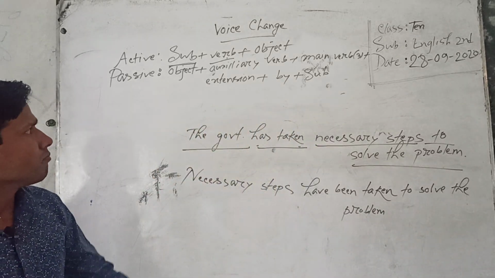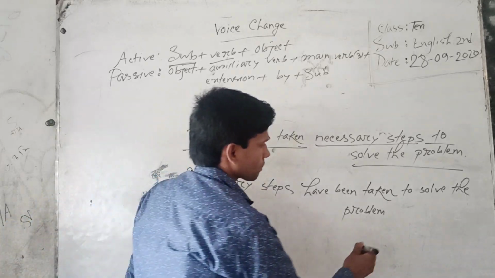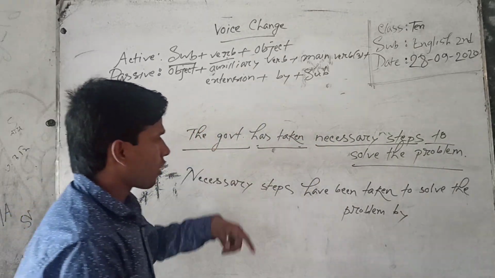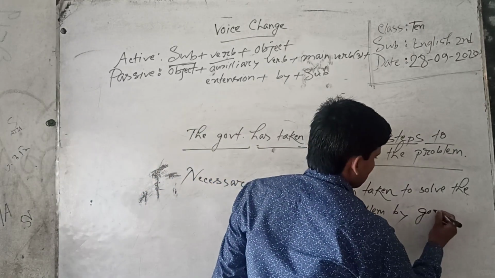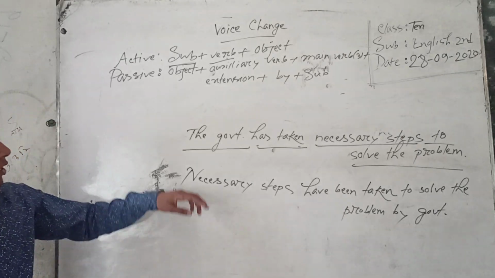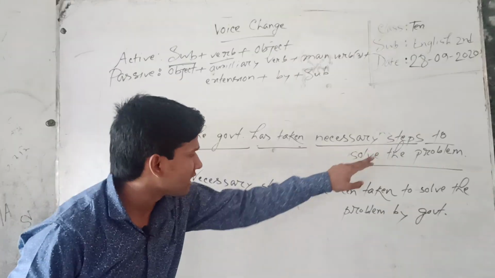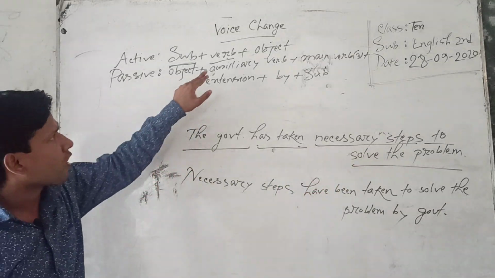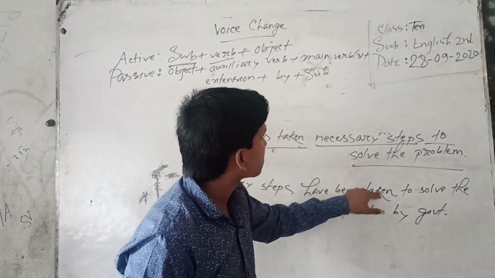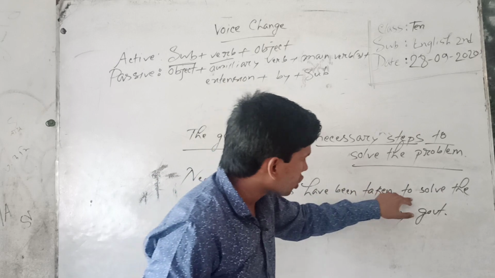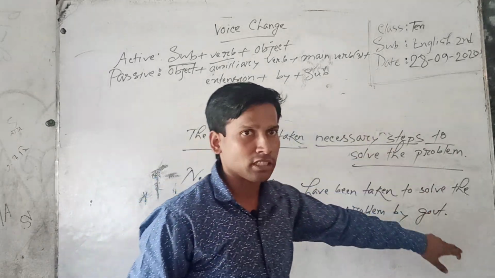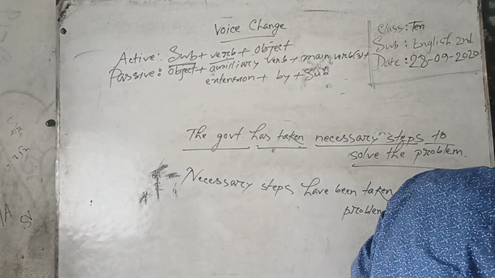To solve the problem, then by plus subject, the govt. Firstly, I have used object, necessary steps. Auxiliary verb, have been. Main verb 3, taken. Extension, to solve the problem, by plus subject, govt, government.